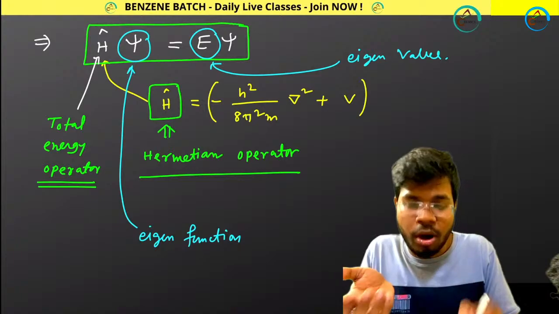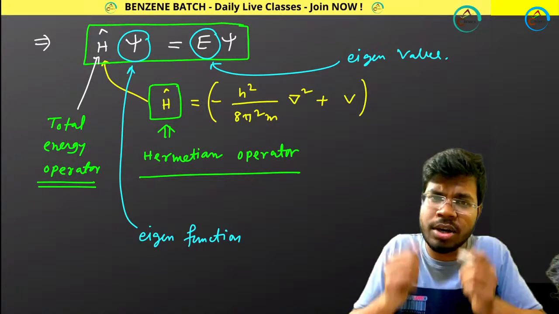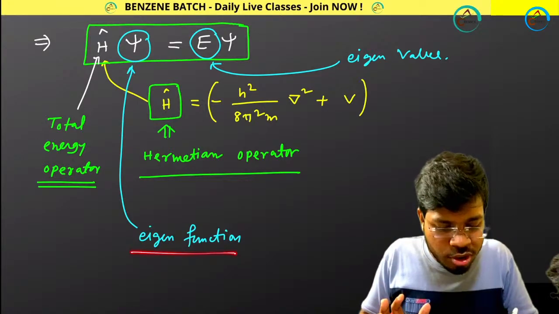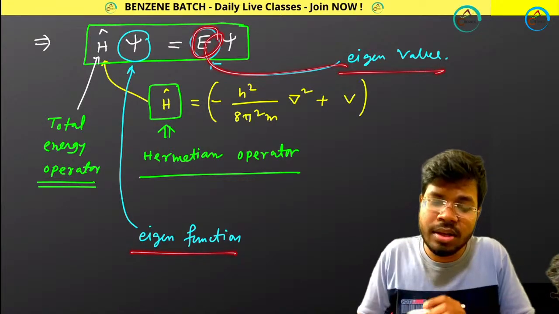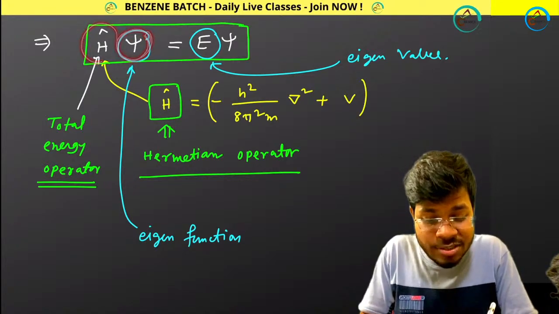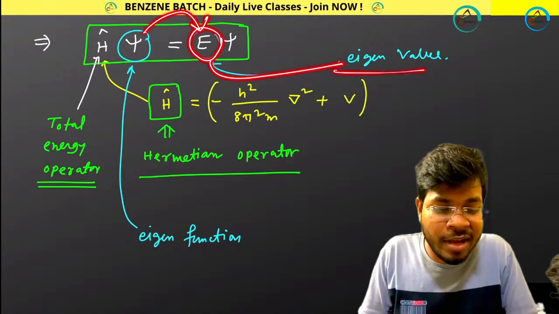That means whatever accepted wave functions you are getting after solving the Schrodinger wave equation, those accepted wave functions are called Eigen functions, and the corresponding energy values are called Eigen values. From this wave function you are getting the corresponding energy value. That energy value is actually your Eigen value.